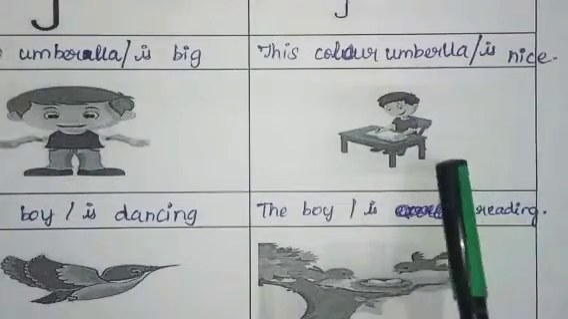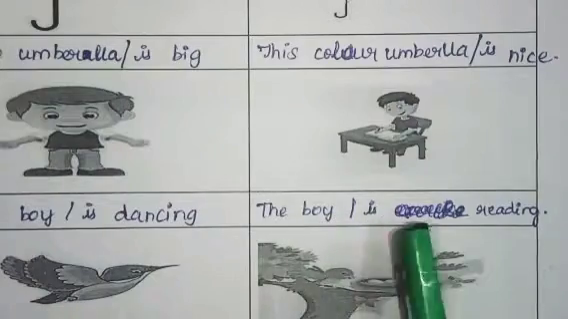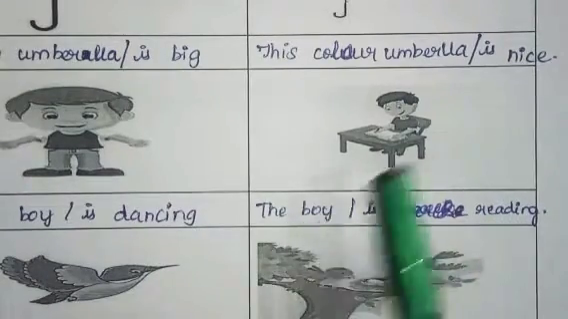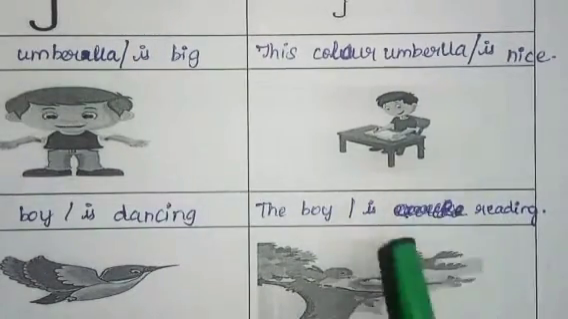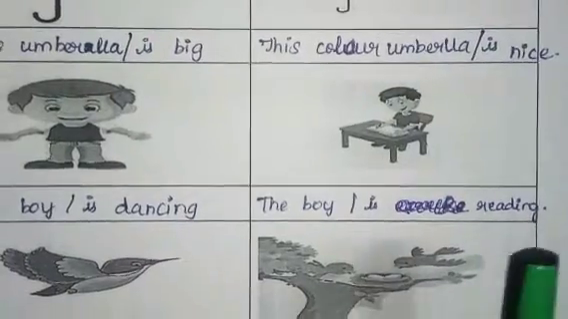Next, in this picture, what does the boy do? The boy is reading. The boy is the subject. What he is doing in this picture is reading. So it is the predicate.